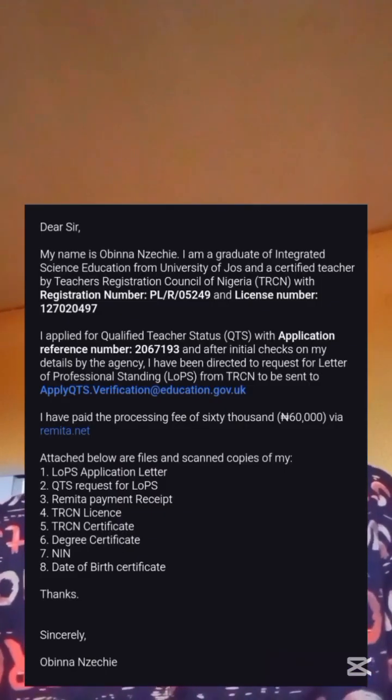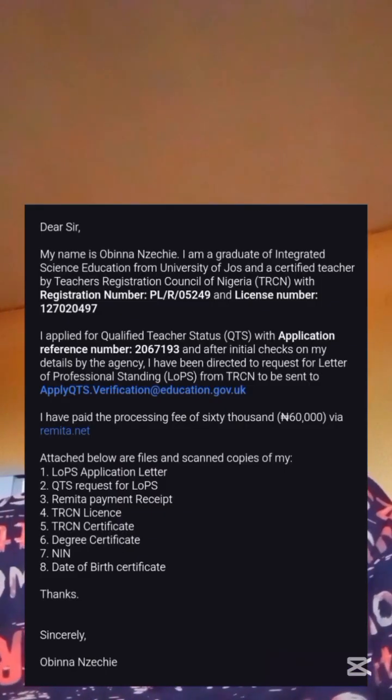That is why I advise most people to seek guidance from the TRCN officers in the Federal Secretariat. If there is any adjustment in requirements, it will also help them in sending this request with the updated documents or with the latest format of sending it. So this format that I'm displaying here was the format I used during my own time, and this was how I constructed the request, just as you can see on your screen.